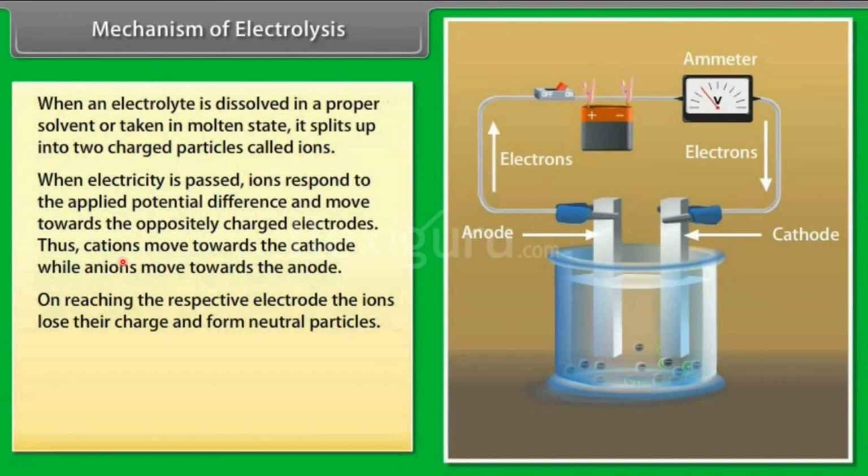Thus, cations, which are positively charged, move towards the cathode, which is the negatively charged electrode, while anions, which are negatively charged, move towards the anode, which is positively charged. On reaching the respective electrodes, the ions lose their charge and form neutral particles.